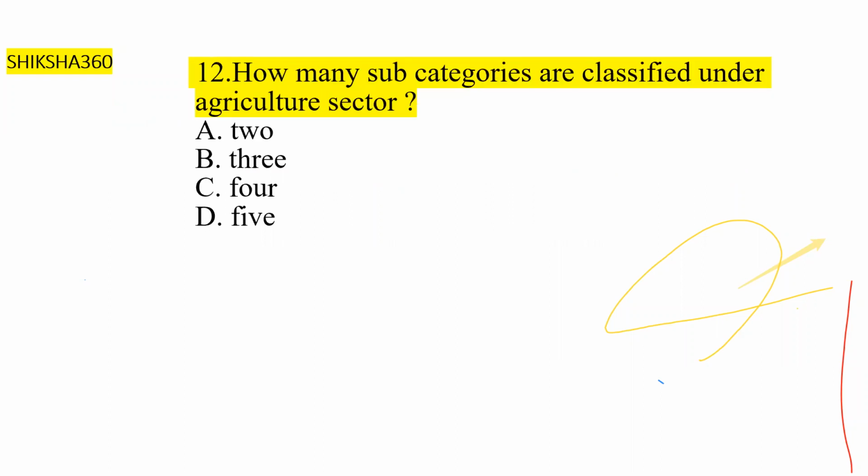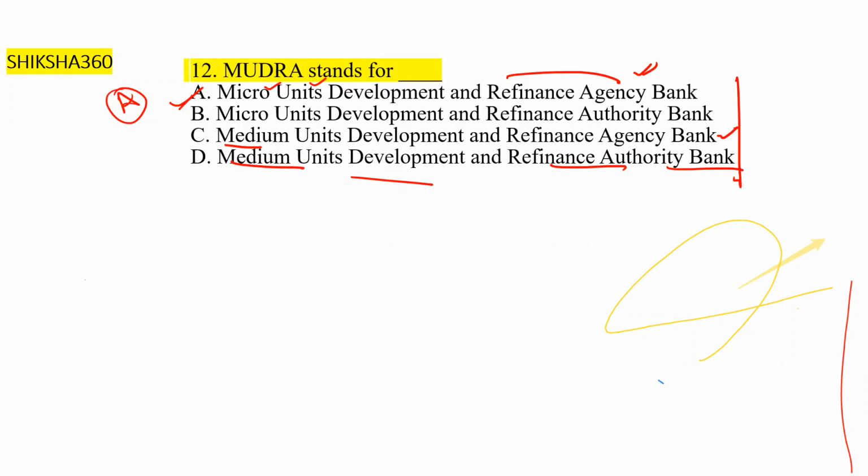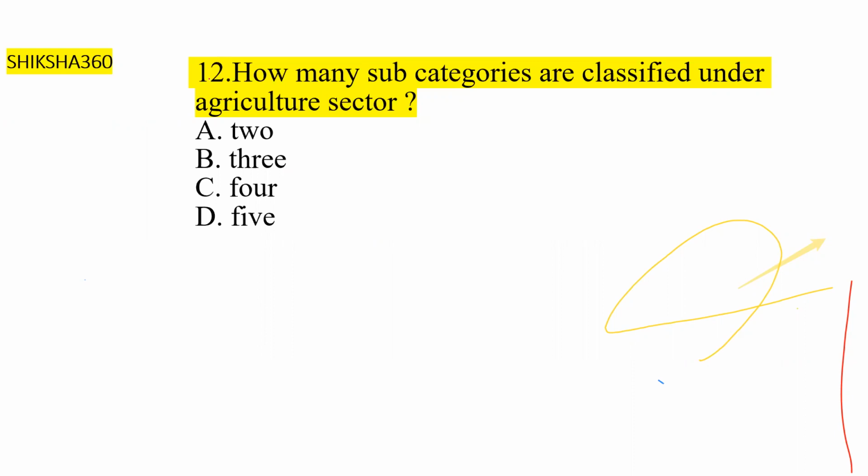Now move to the 13th question. I think this is 12. I have written it 12 again. Not an issue. So how many subcategories are classified under the agriculture sector? Please tell fast.